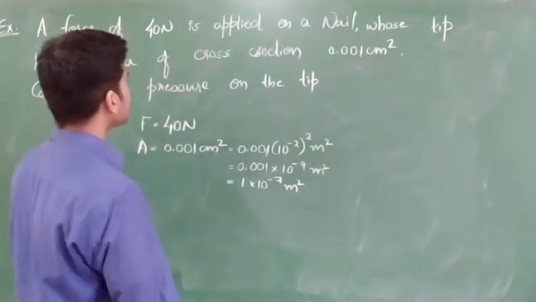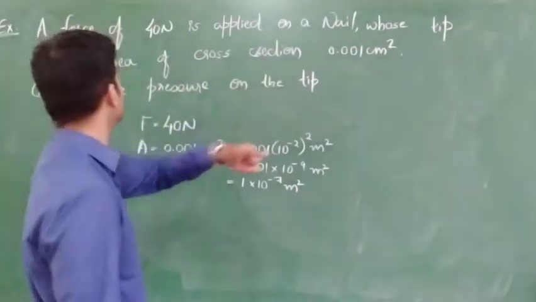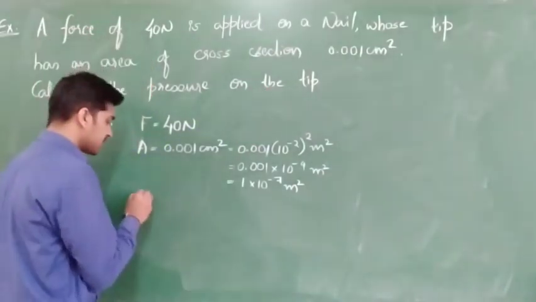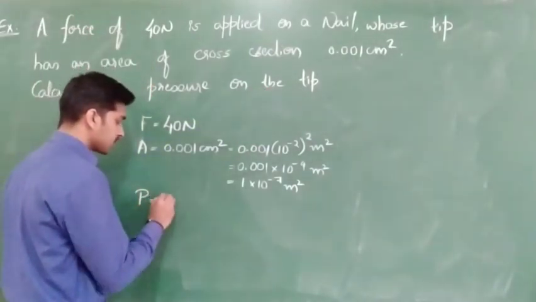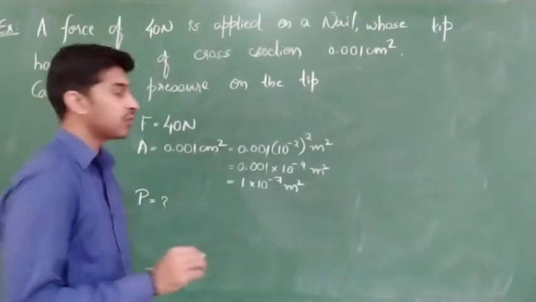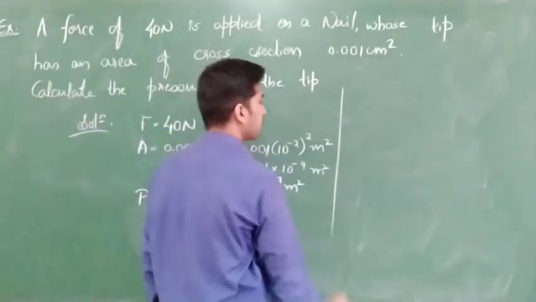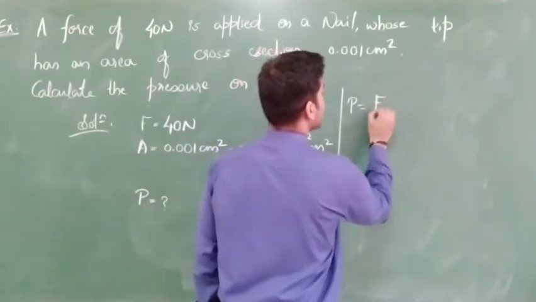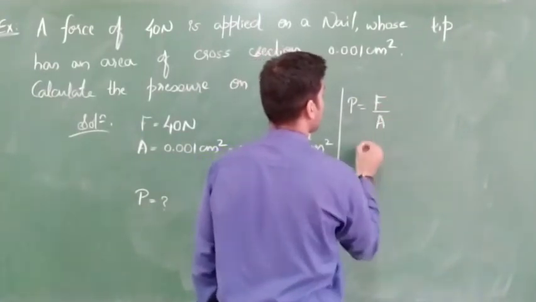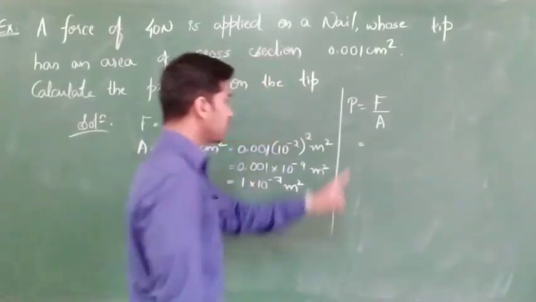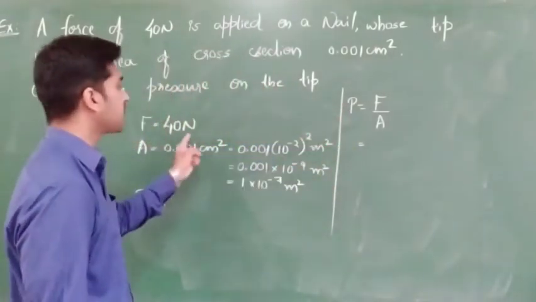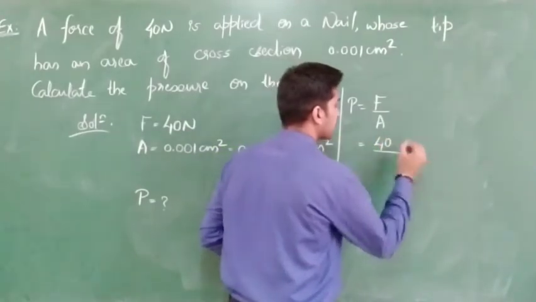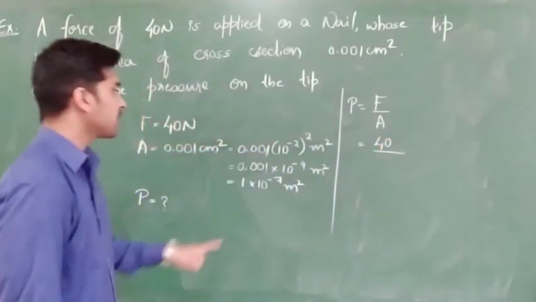Next, the cross sectional area is this much. Next, calculate the pressure on that. What they are asking directly is the pressure. Clear? Shall we go for this? What is our formula for pressure? P is equal to force applied per unit area, P is equal to F by A. We already know, so what is the F value? Just cross check, 40 Newton is already given. Substitute here 40 divided by area.